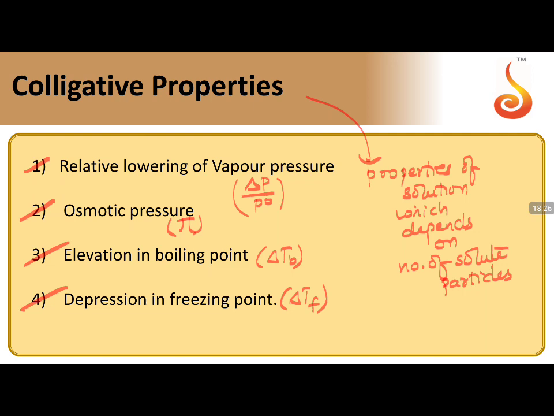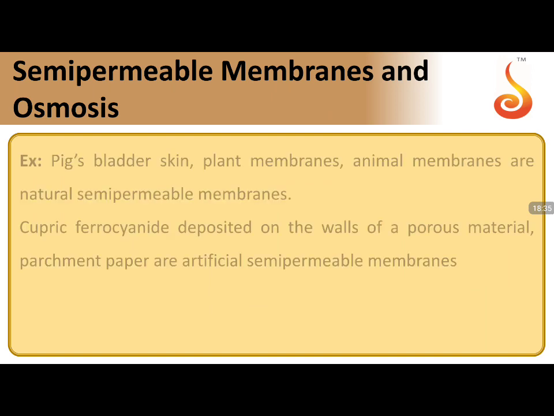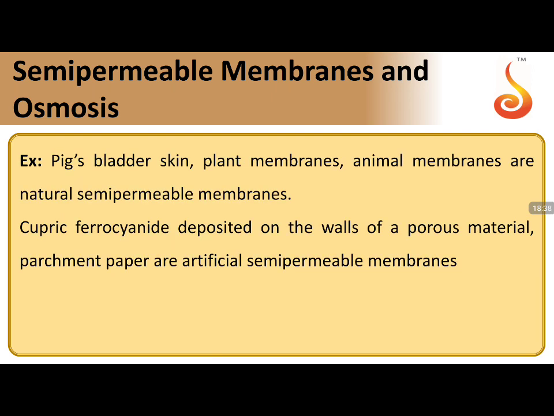The properties which depend on the number of solute particles but not on the nature of solute particles are called colligative properties. Coming to semi-permeable membranes and osmosis. Semi-permeable membranes, semi means half. If you take this as the semi-permeable membrane, it selectively only allows the solvent molecules to pass through it. Solute cannot pass through it, only the solvent can pass through it. That particular membrane is called a semi-permeable membrane.